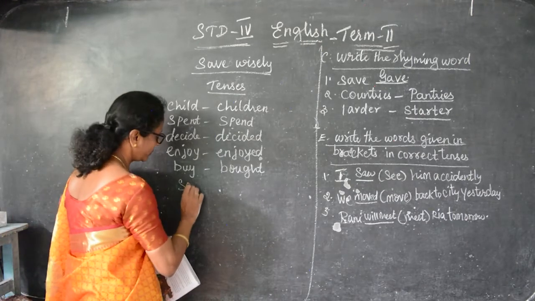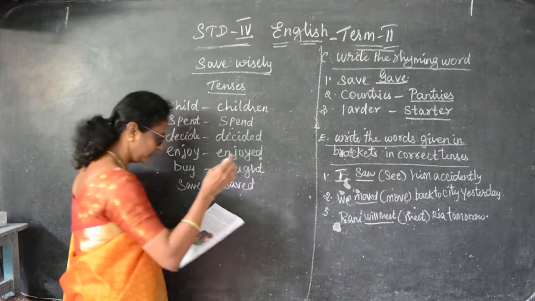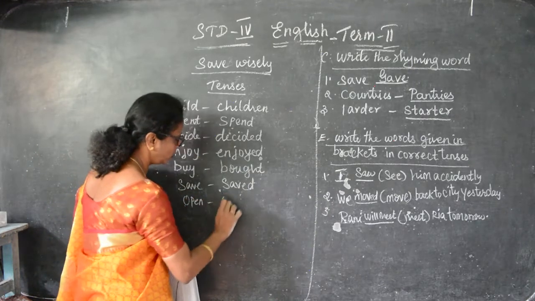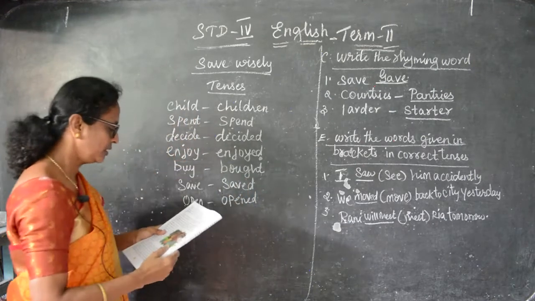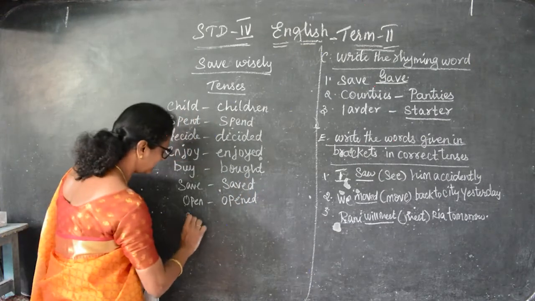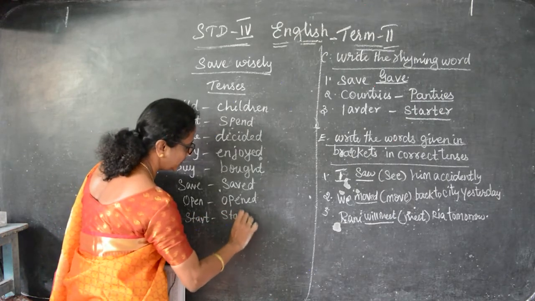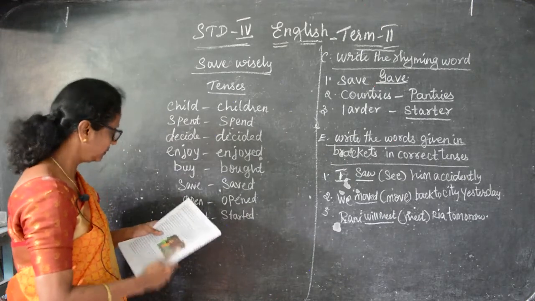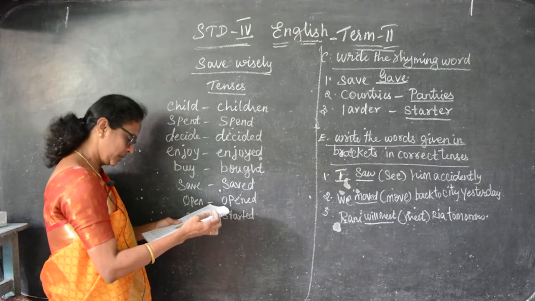Save, saved. Again, open, opened. So what are the tenses they have given? Then start, started. Then buy, bought. That we have finished.